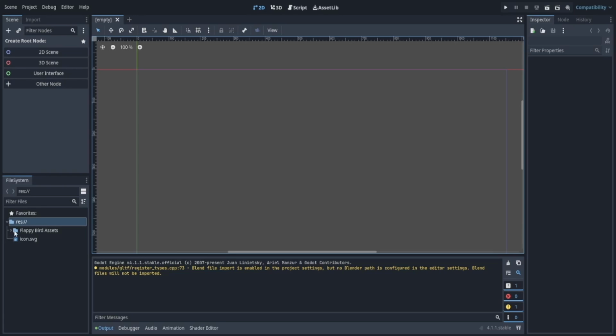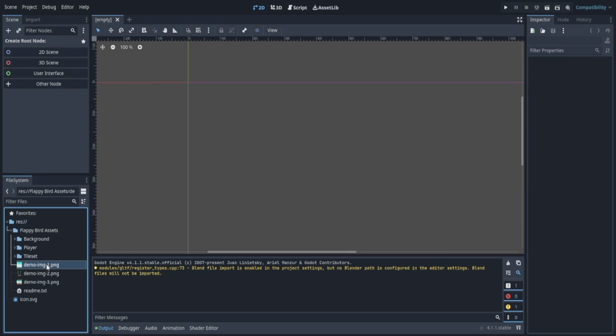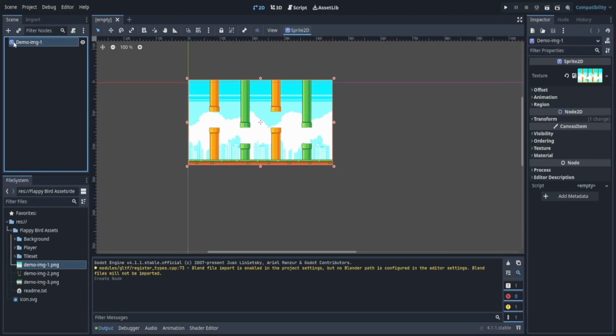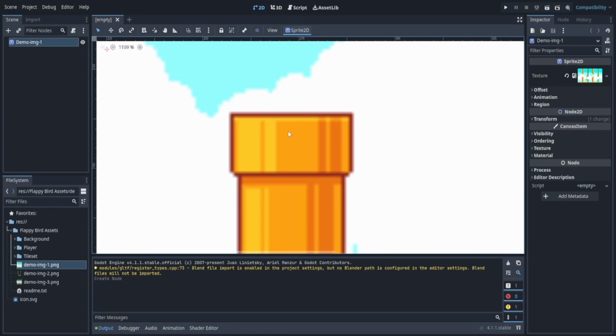Now, we might instantly see a problem. The first problem we see, I'm going to drag one of these pictures onto my screen. It's going to turn into a sprite on the top left. Here we see the icon for the sprite, and if I select it by clicking it, on the right, we see that it says Sprite 2D. Now, if I zoom in, we can see it's kind of blurred.